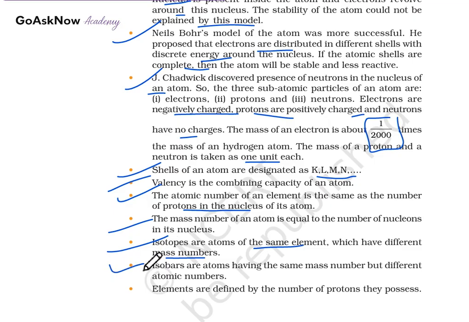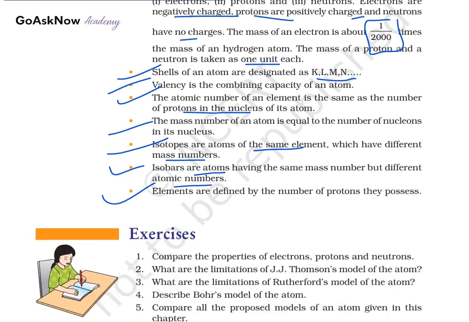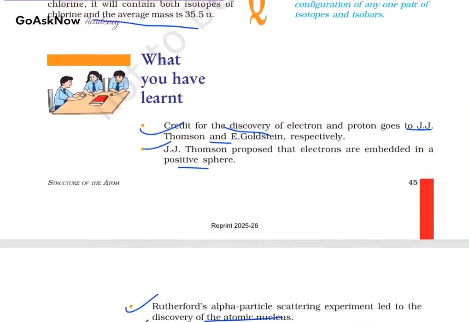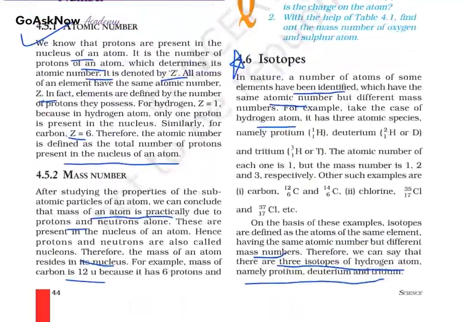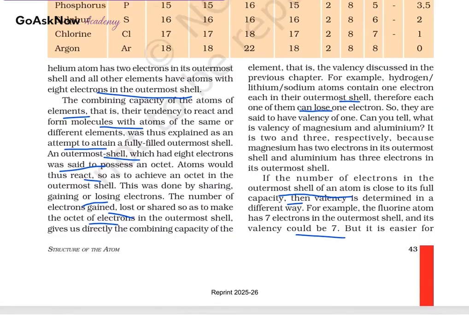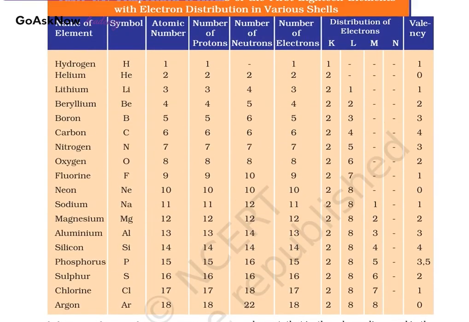Also, we have studied the applications of isotopes, where they help in the medical field and more. After isotopes, we studied isobars. Isobars are atoms having the same mass number but different atomic numbers. Also, elements are defined by the number of protons they possess. So this is all about the chapter. We have studied the structure, how the atom forms, some theories, the Rutherford model, Bohr's theory and more. So in this chapter, we have studied the structure of an atom.